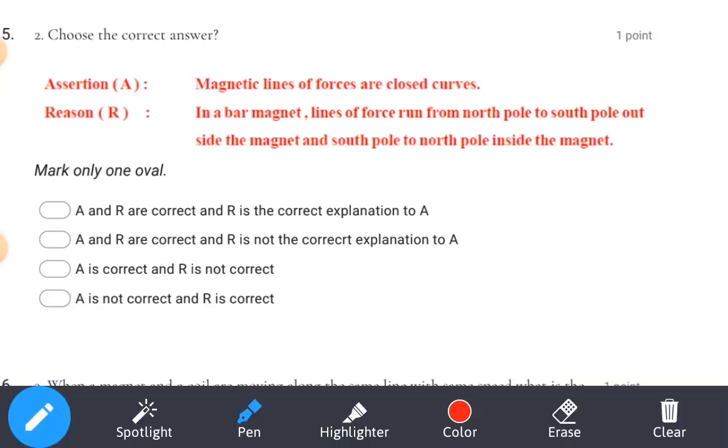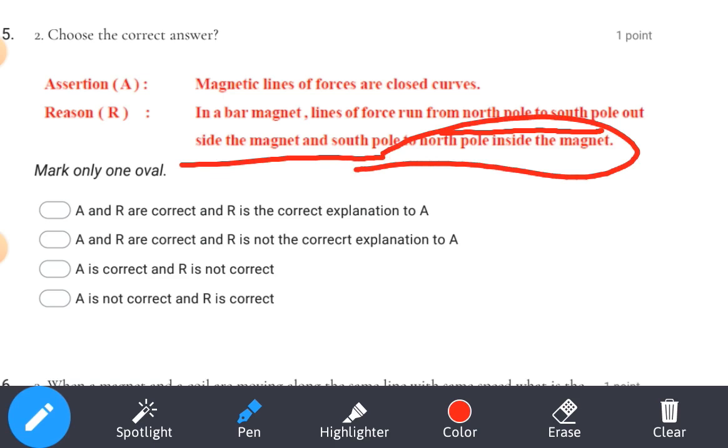Second question. Magnetic lines of force are closed curves. That is correct: magnetic field lines are always closed curves. In a bar magnet, lines of force run from north pole to south pole outside of the bar magnet, and south pole to north pole inside of the bar magnet. Is that correct?